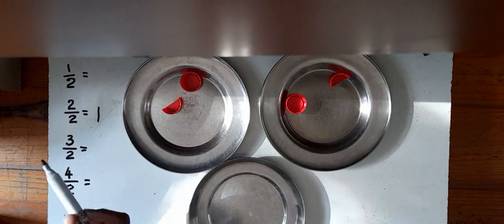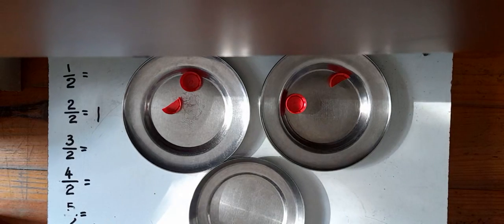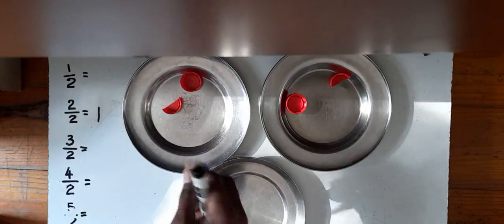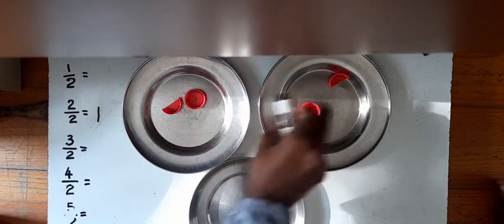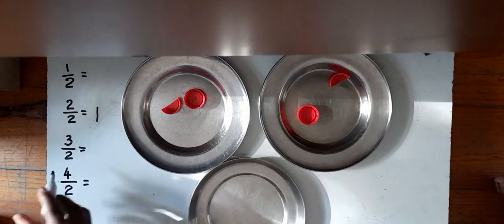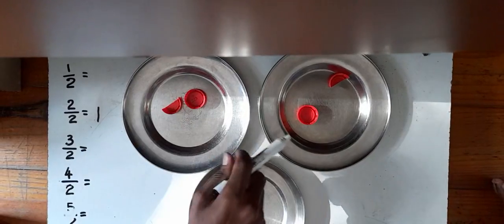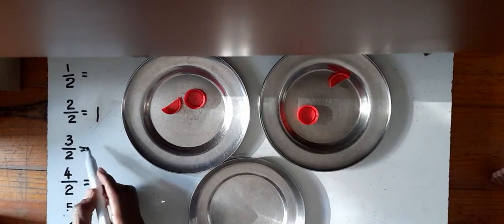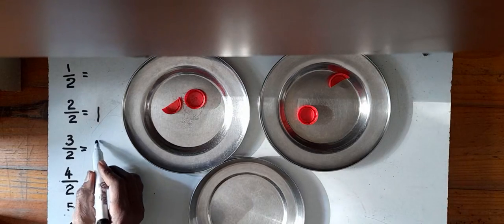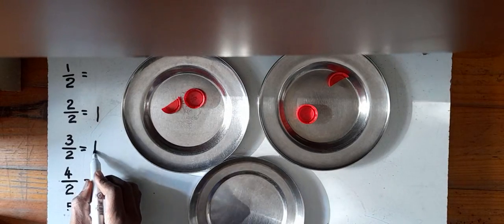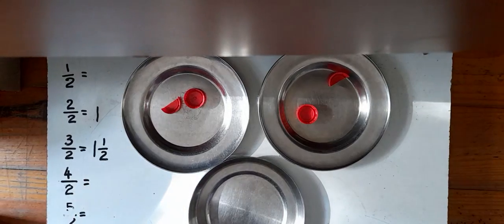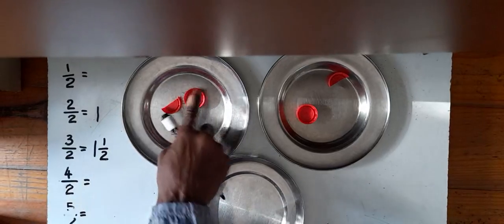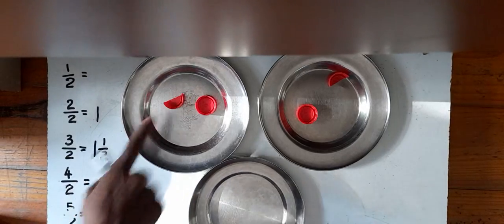So when we divide 3 by 2, we get 1 and a half. Here is 1 and a half, here is a half.